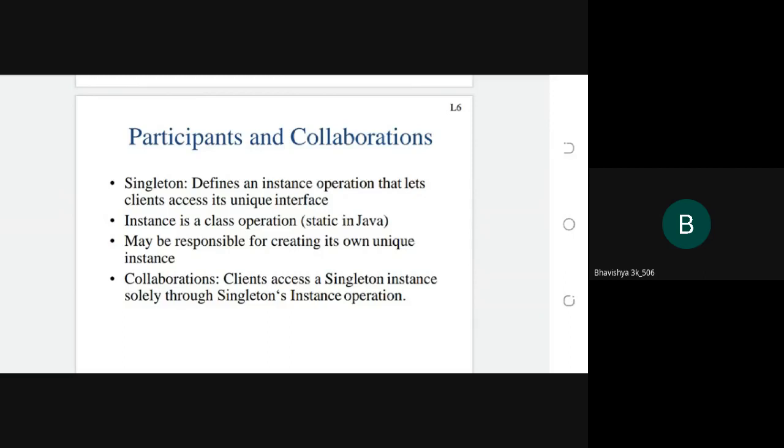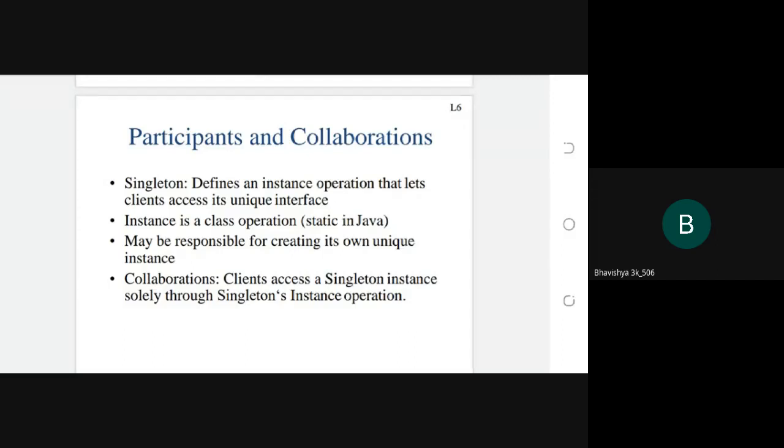So next one is the class. Here instance is a class operation. The class participant should have one instance. How to get the instance for the class? The singleton should create the instance operation.